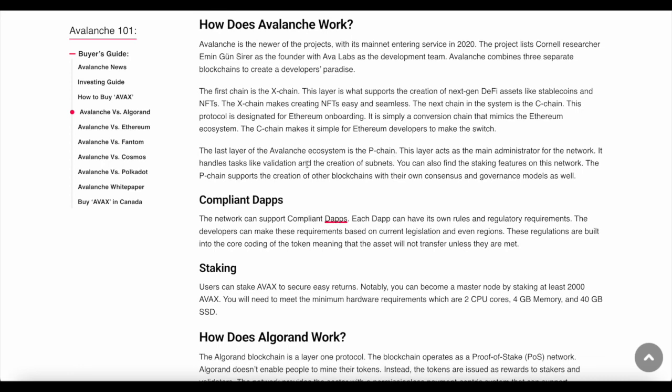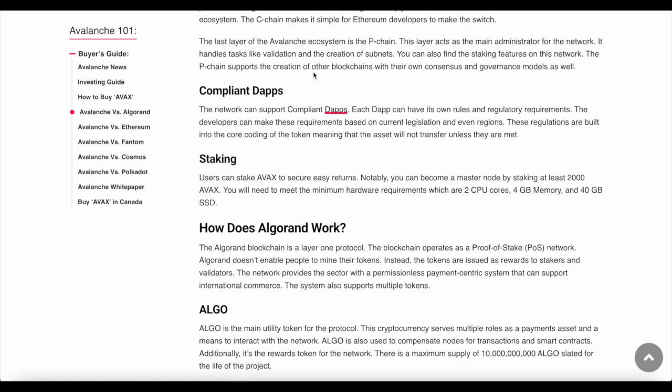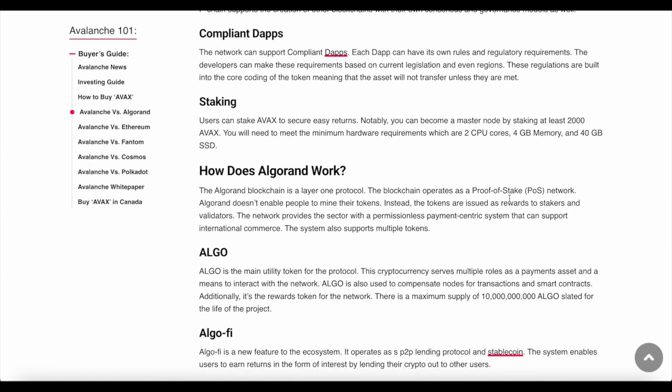Now, the last layer of Avalanche ecosystem is the P chain. This layer acts as the main administrator for the network. It handles tasks like validation and creation of subnets. You can also find staking features on this network. P-Chain supports the creation of other blockchains with their own consensus and governance models as well. So that's good to know. That's quite unique. Now, how does Algorand work?